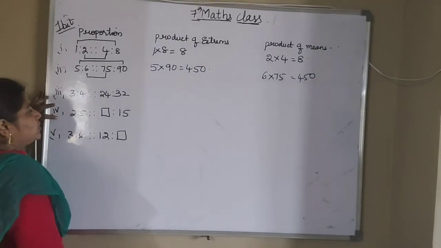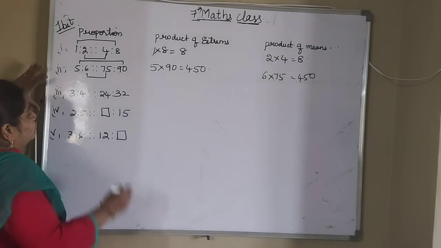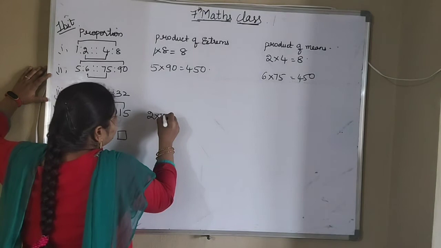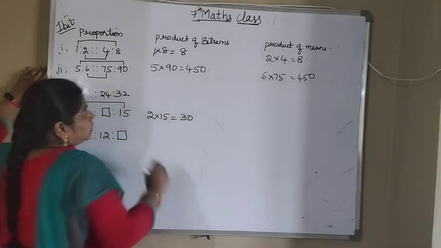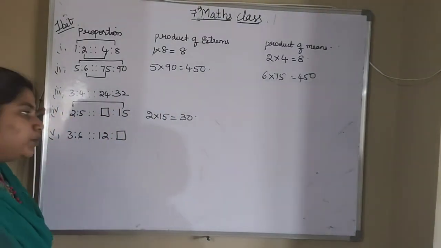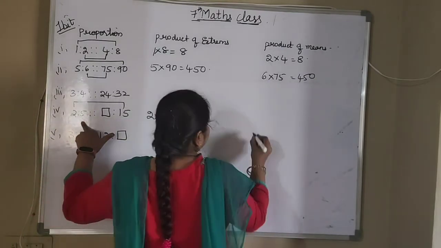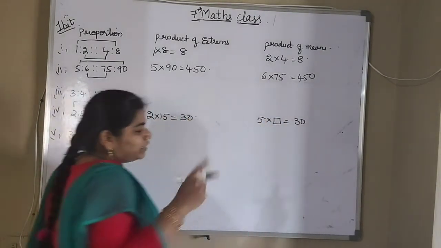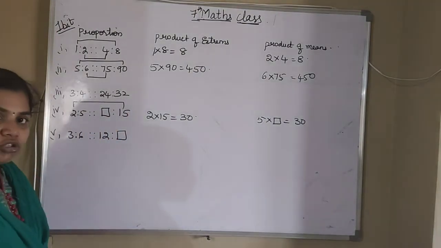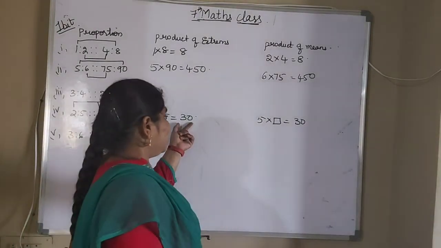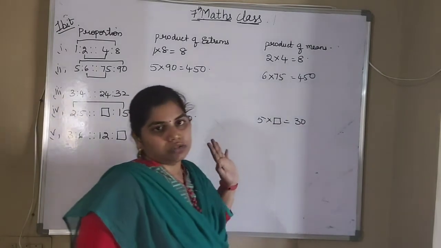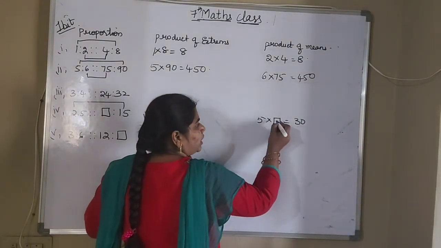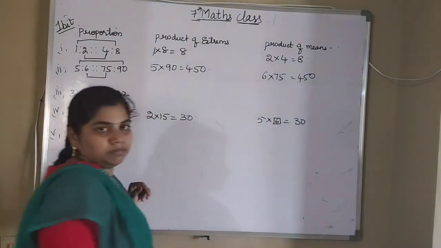So next I am using this one. What are the product of extremes? These two. That is 2 into 15 will be equal to 30. Already they have given that they are in proportion. And what are means here? 5 into box is equal to 30. Already they have given that they are proportional, so the same result will be here also. Okay. Now 5 how many times will be equal to 30? That will be 6 times.